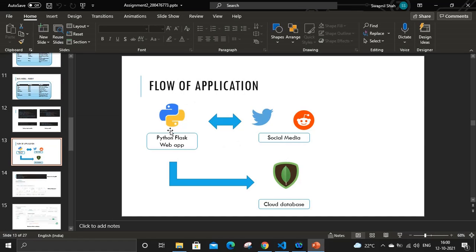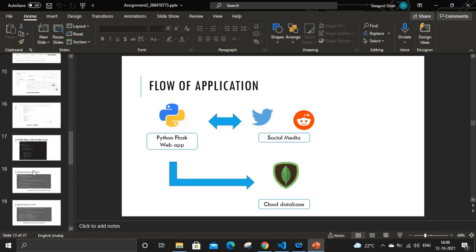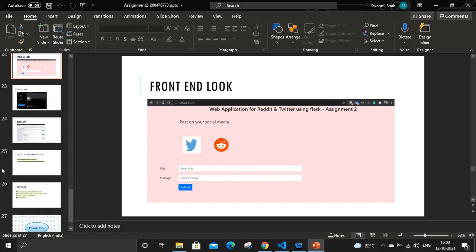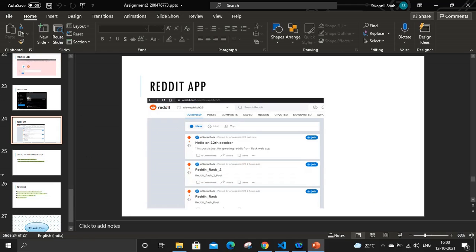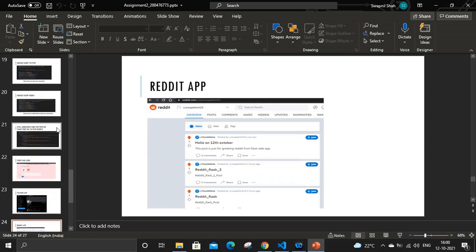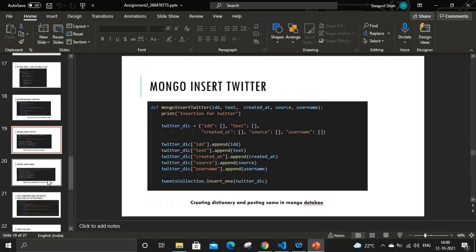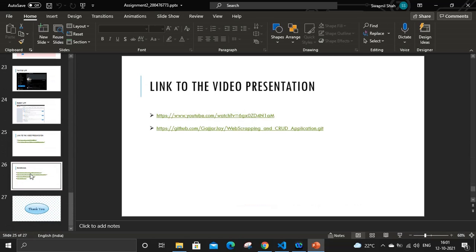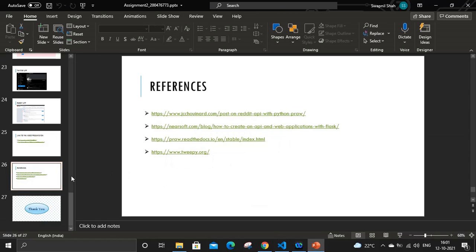From the Python application, it's being posted to one of the social media platforms, and at the same time, in parallel, it's being sent to the Mongo database. So this is the front end look, and this is the Reddit application that I have posted, and these are all the screenshots that I explained to you earlier. And these are the references that I used for this code.